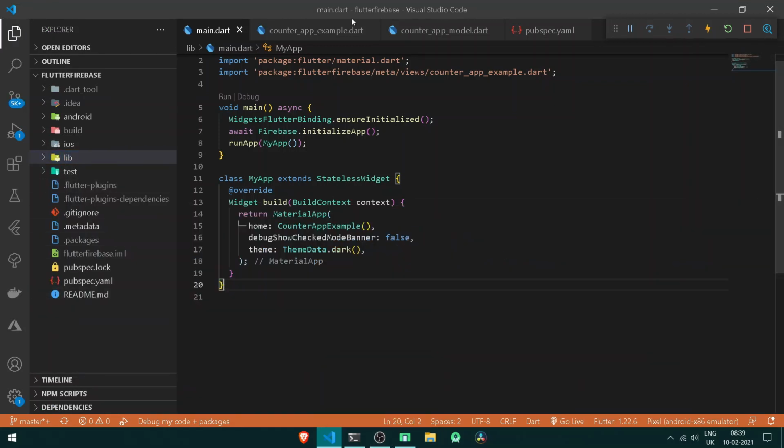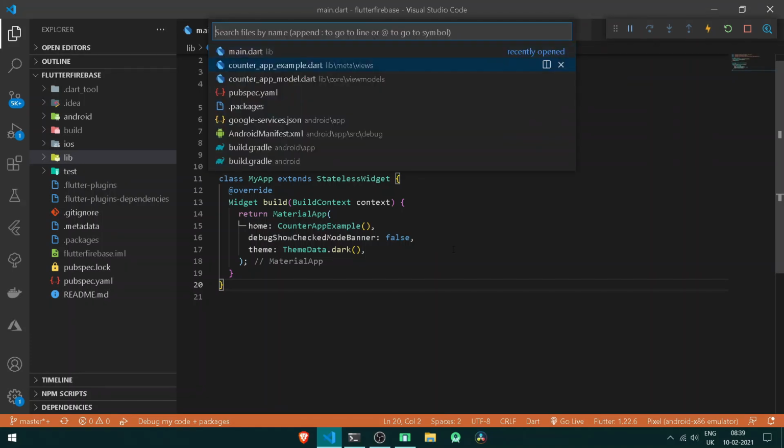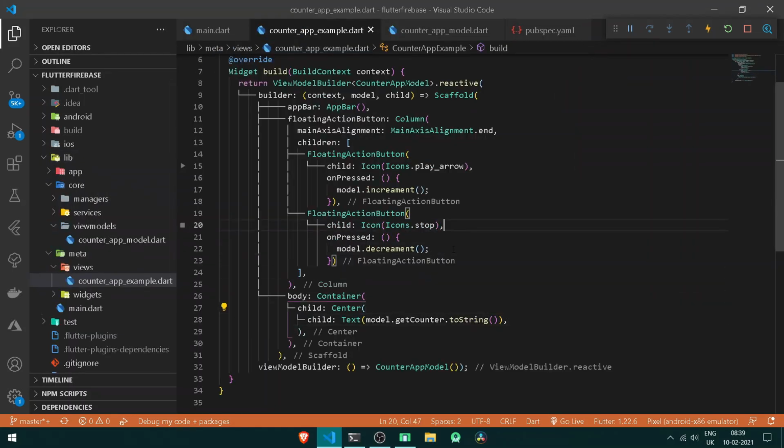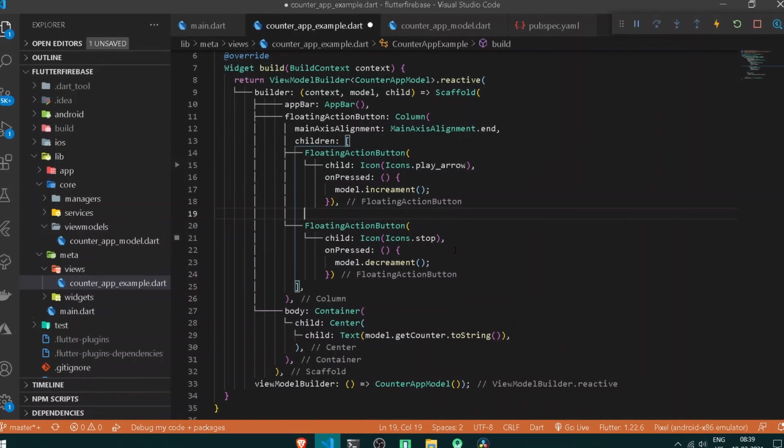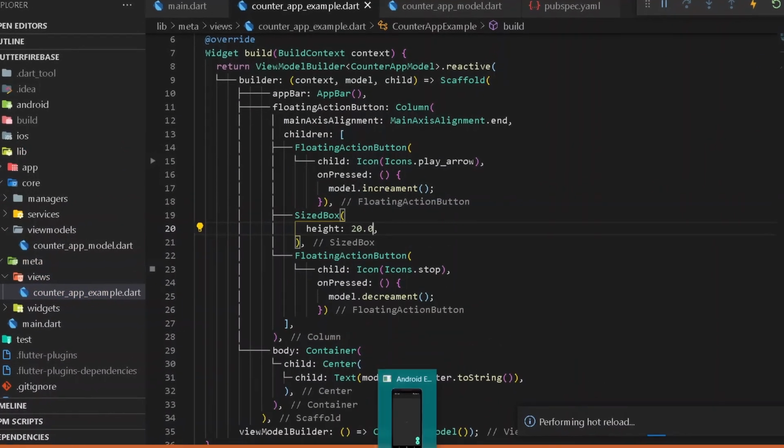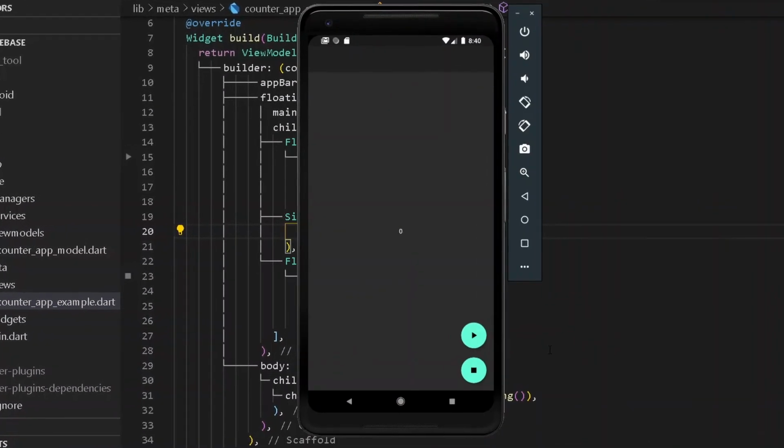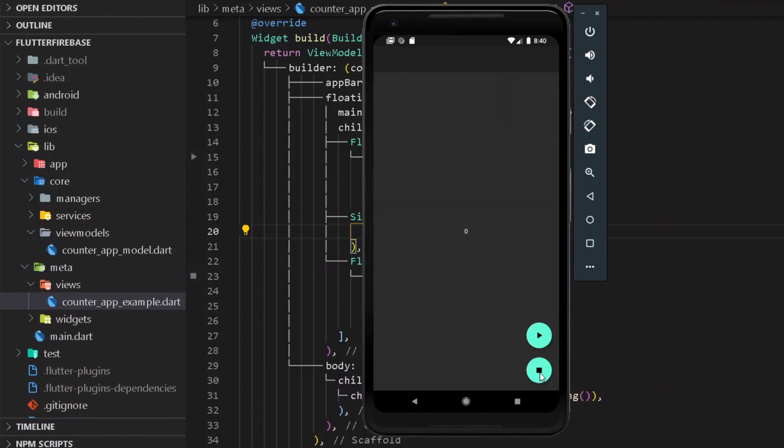So here, first of all, let's go under our counter app example and get some spacing between both the buttons. So here, let's have a new SizedBox. Now let's go back under our emulator. So here, after pressing this plus icon, that is our increment button, the counter is increasing by 1 unit, and after pressing the pause button, the counter shall be decreased by 1 unit. That is, we have successfully implemented the architecture of Stacked.